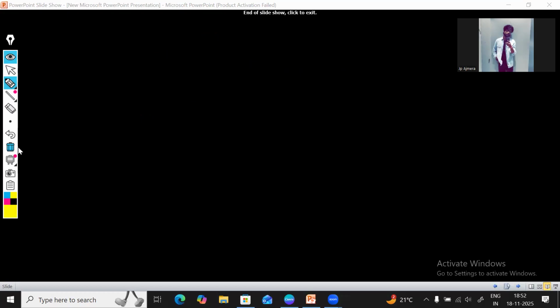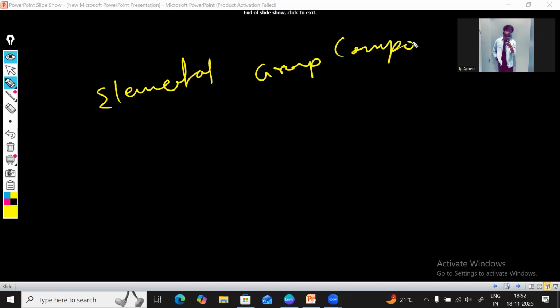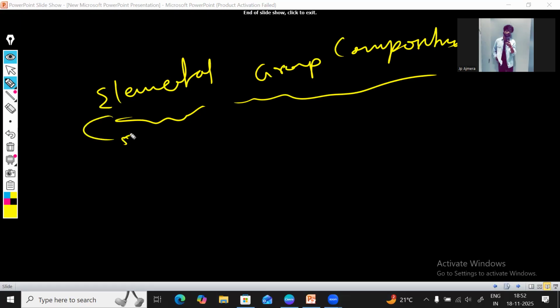There are a few elemental groups, based on elemental group composition. What is elemental group composition? These are just elements grouped on the basis of their reactions, their behavior toward things. These groups are formed. What are these? These are five in number.